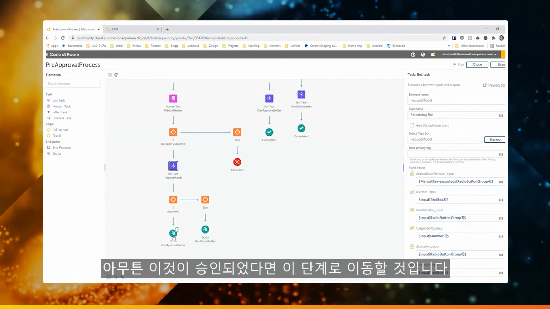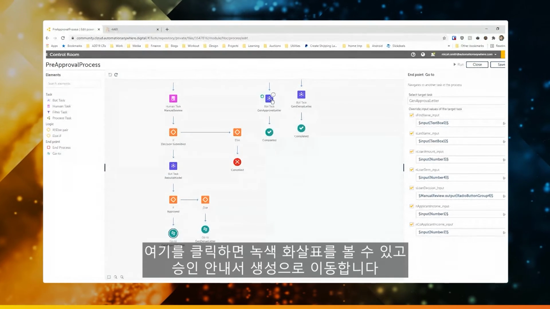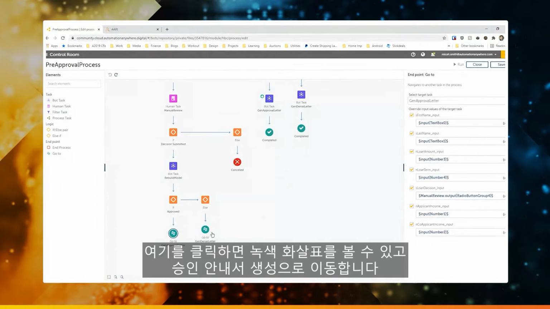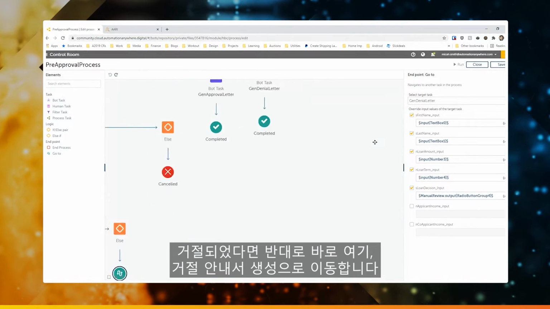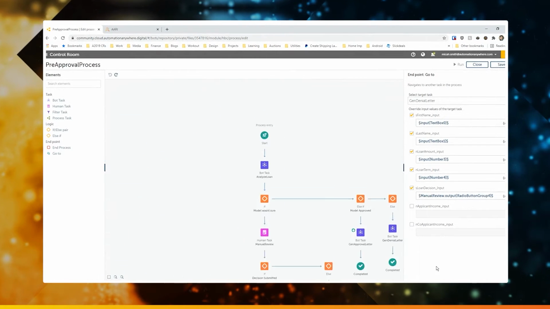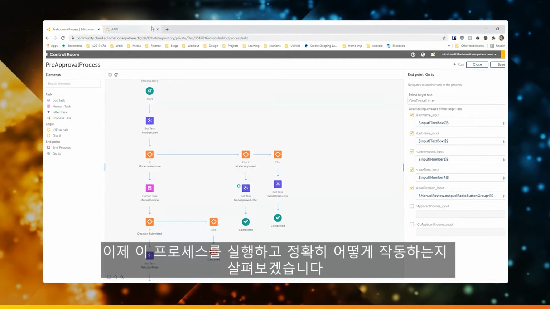Regardless, if they approved it, we're going to jump up here. We'll click on this. We can see the green arrow up here. We would jump up to the generate approval letter. If they denied it, we would jump up to the generate denial letter, and that would be right here. So, let's scroll back over here. Let's go ahead and run this process, and we'll see exactly how this works.